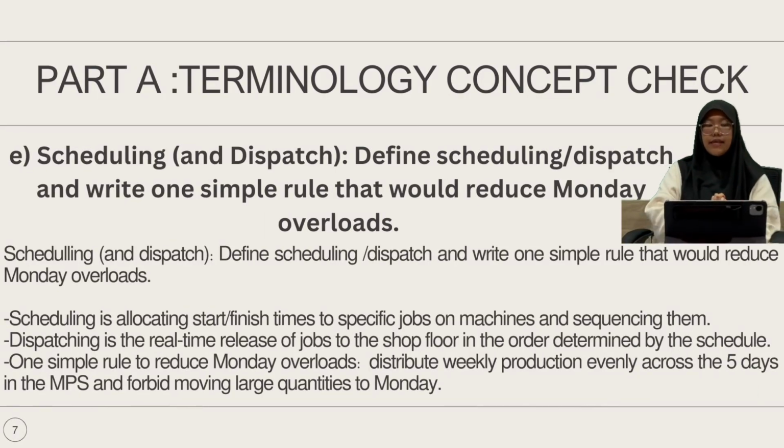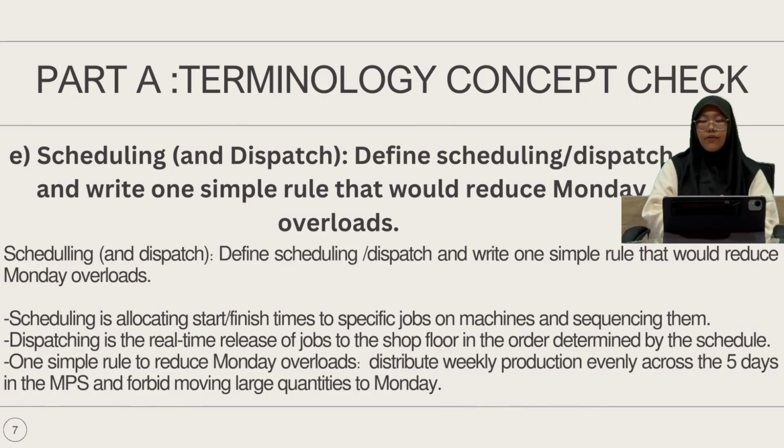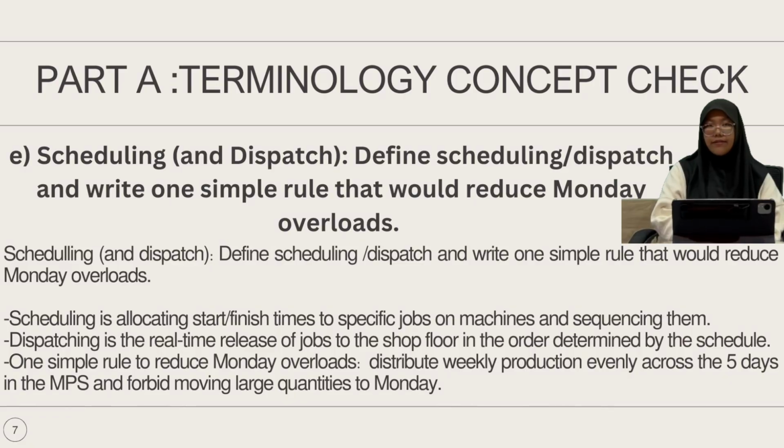So the next question is E. The question is define scheduling, dispatching, and write one simple rule that will reduce Monday overloads. Scheduling is allocating start or finish times to specific jobs on machines. The second one is dispatching. It's the real-time release of jobs to the shop floor in the order determined by the schedule. And the last one, one simple rule to reduce Monday overload, is to distribute weekly production evenly across the 5 days in the master production schedule and forbid moving large quantities to Monday.